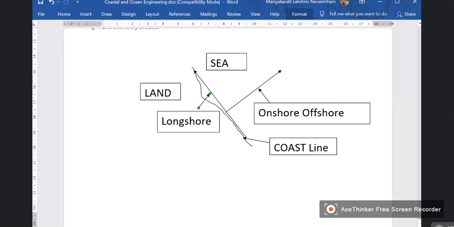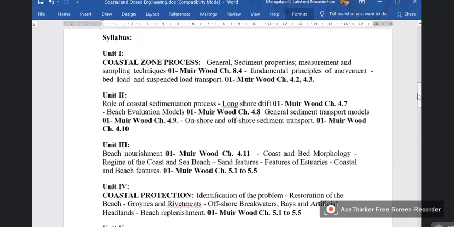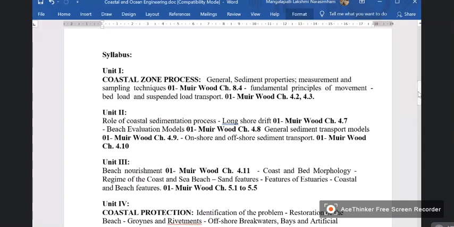So what are the available models, equations or procedures to predict that? Then onshore, offshore sediment transport. So we will be completely exploring the sediment movement along the shore and onshore, offshore.